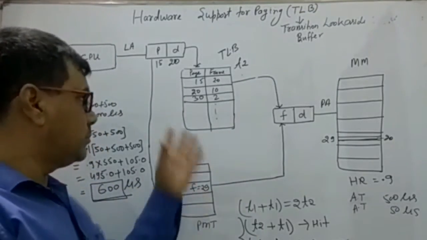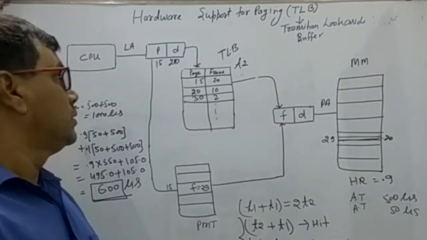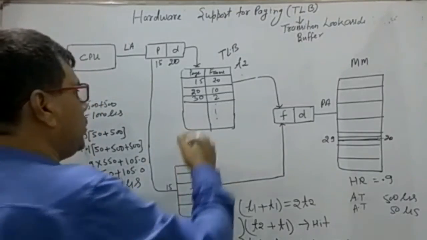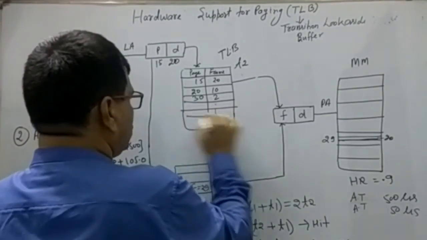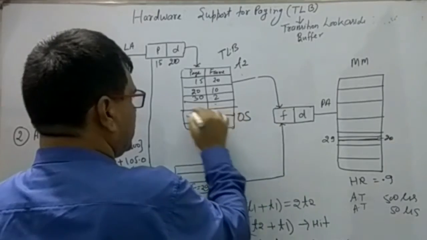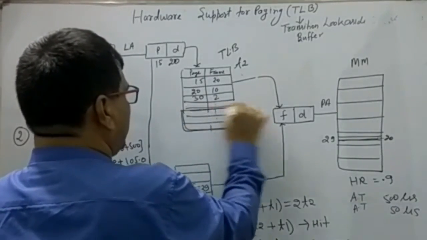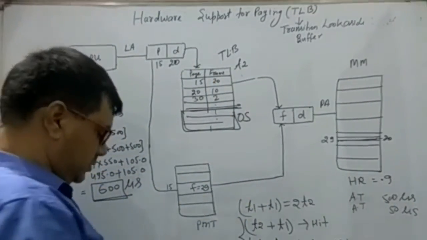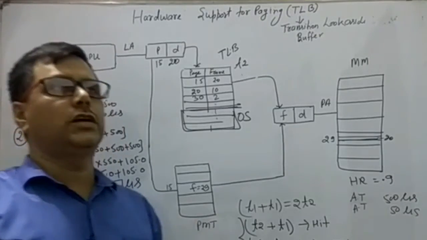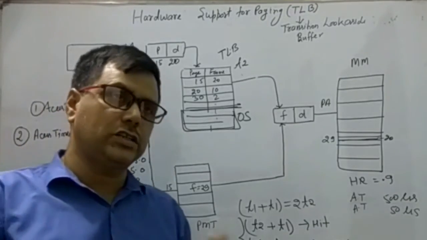And now in some systems, some part of the TLB is used by the operating system, and another part is for the user processes, because we know that operating system processes have the highest priority.